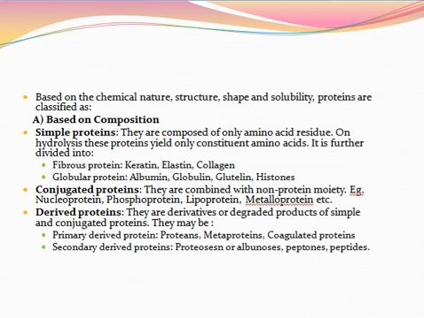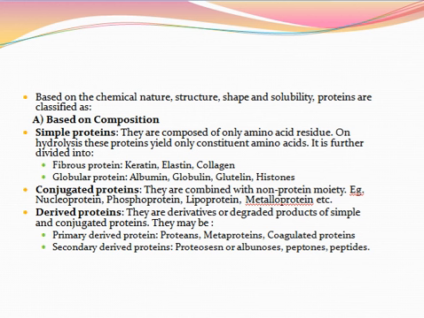Then let's study about conjugated proteins, also known as complex proteins or heteroproteins. The conjugated proteins are proteins linked with a separable non-protein portion called the prosthetic group. The prosthetic group may be either a metal or a compound. On hydrolysis, these proteins give amino acids as well as a prosthetic group.